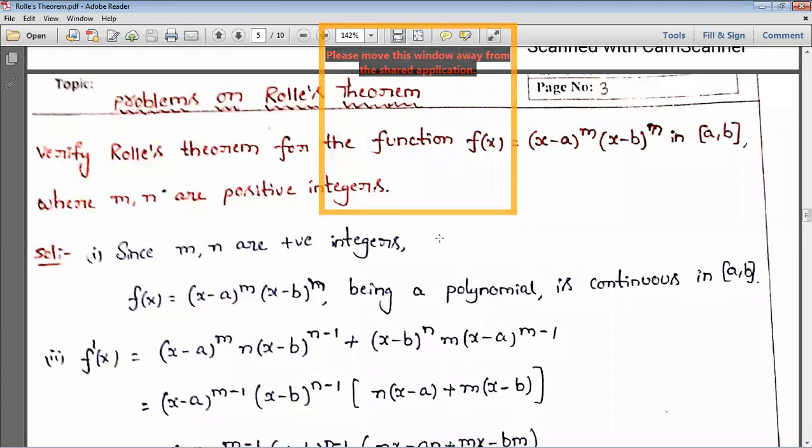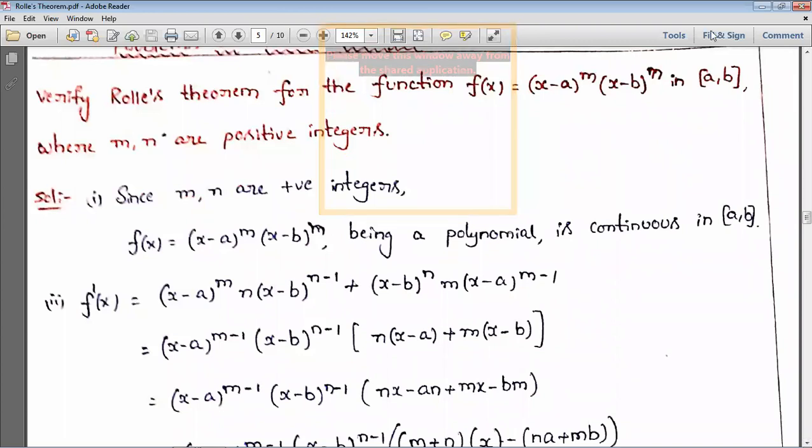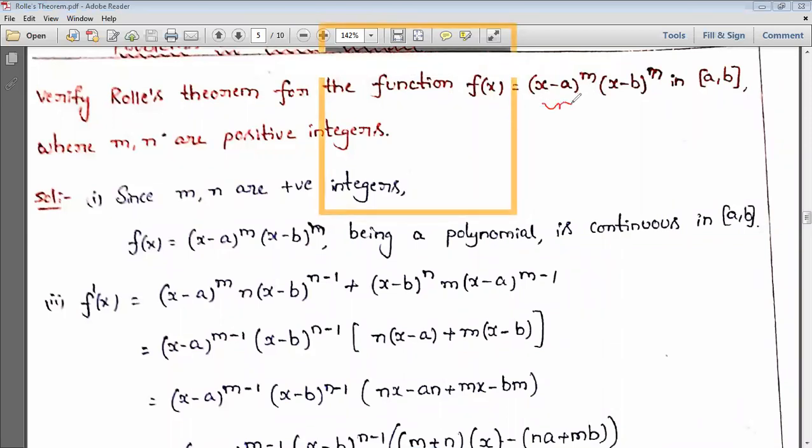Okay, next, we are going to calculate the derivative, f dash of x. Which formula are we going to apply here? We are going to apply the uv formula, the product formula. Why? Because here we have two functions. This is u, and this is v. So this is the u function and this is the v function.